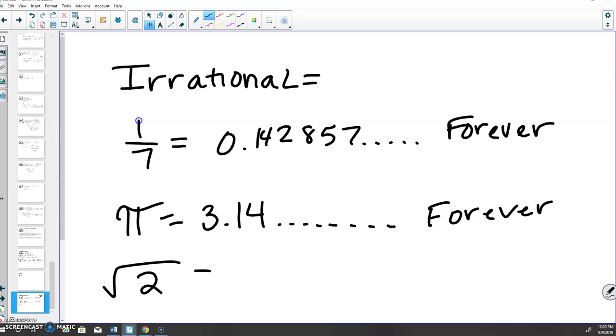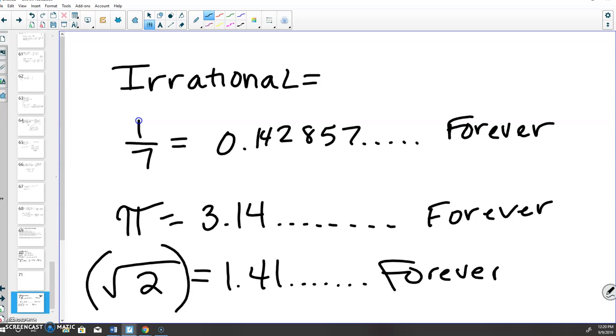Everybody open up your calculator. On your calculator, you have a little blue button at the top that says second. It's on the top left. Hit that second button, and then hit your x squared button. It's going to show you the square root sign. It's going to pop up, and it's going to look like this. Hit 2, and then be sure you close your parenthesis. And tell me what the square root of 2 is. 1.414313562. It goes on forever. It's not a perfect square, so it would be irrational.